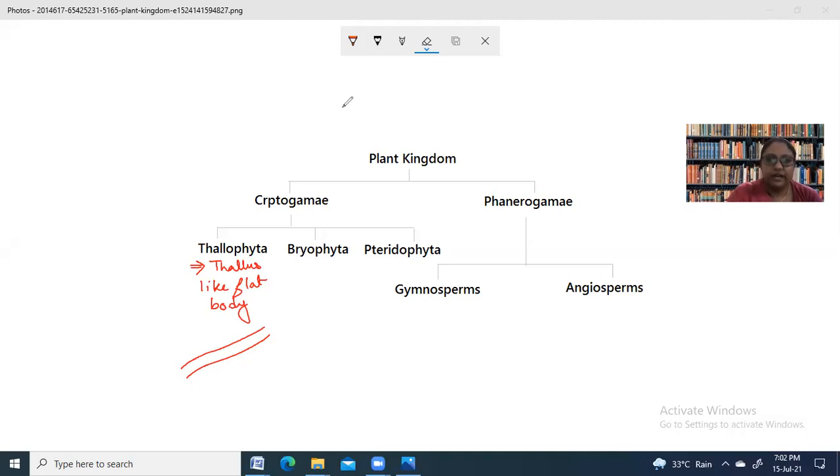Now let us talk about the typical characteristics of Bryophyta. Bryophyta are known as the amphibians of plant kingdom.